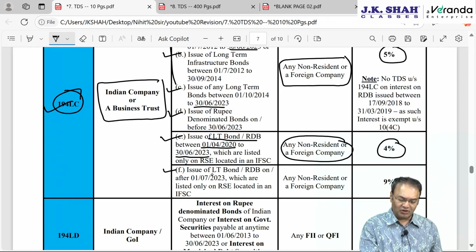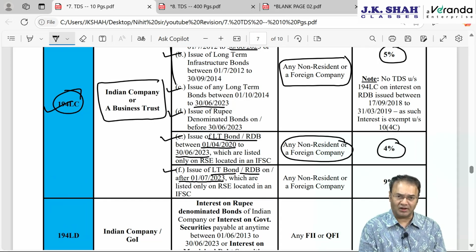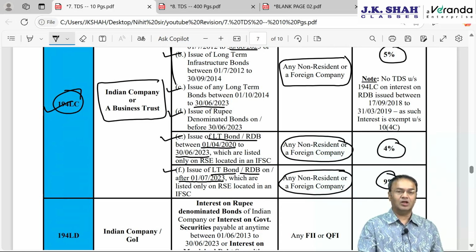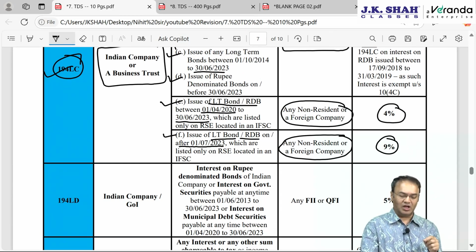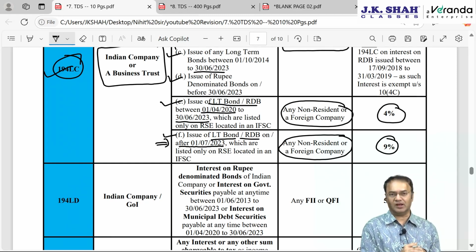And in case if the long-term bonds or rupee denominated bonds are issued on or after 1st July 2023, last year, and listed only on a recognized stock exchange located in an IFSC, then the rate will be 9% with the same type of PE. Everything is same, it's just that rates are different depending on the dates. And once issued on or after 1st July 23, then ending date is not there. Lifetime TDS rate will be 9%.